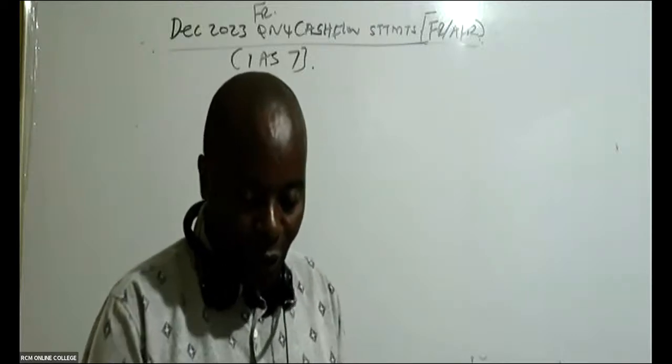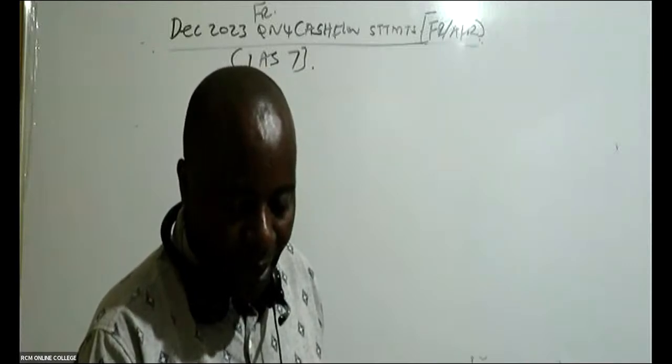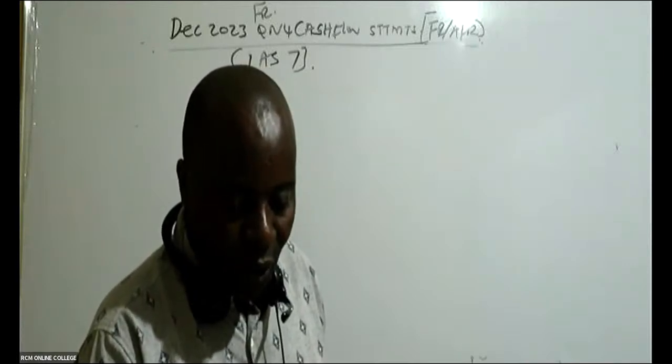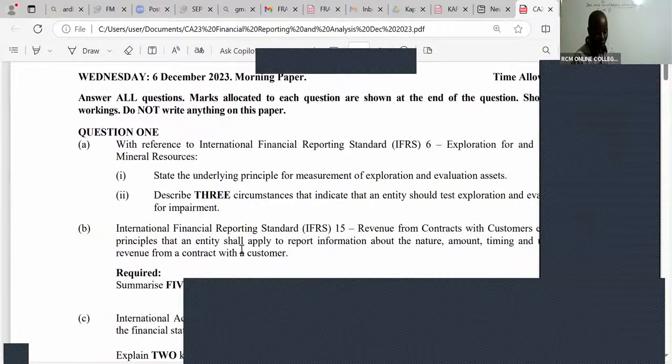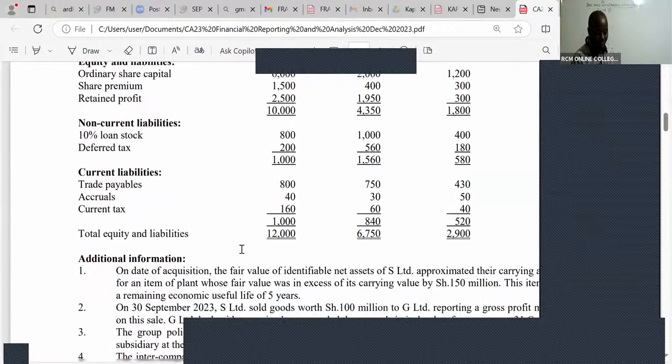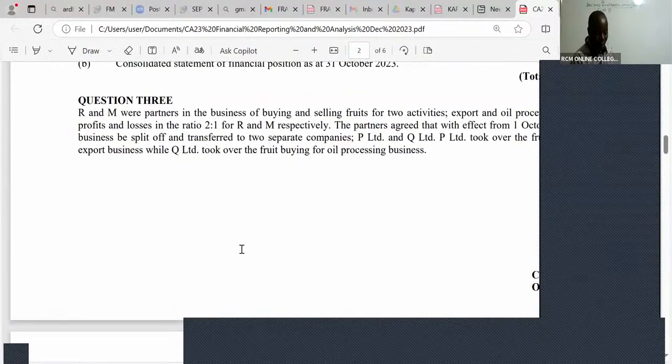All right, my good students. So the question that we are doing here is shared by Mwalimu here. It is a financial reporting question, December 2023, question number 4.